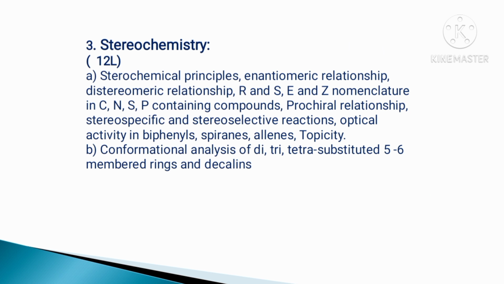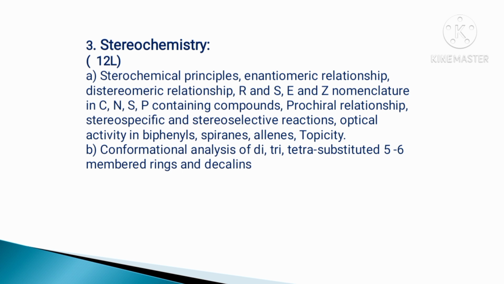Unit 3 is stereochemistry, which has 12 lectures. Part A is stereochemical principles: enantiomeric relationship, diastereomeric relationship, R and S configuration, E and Z nomenclature in carbon, nitrogen, sulfur and phosphorus containing compounds.